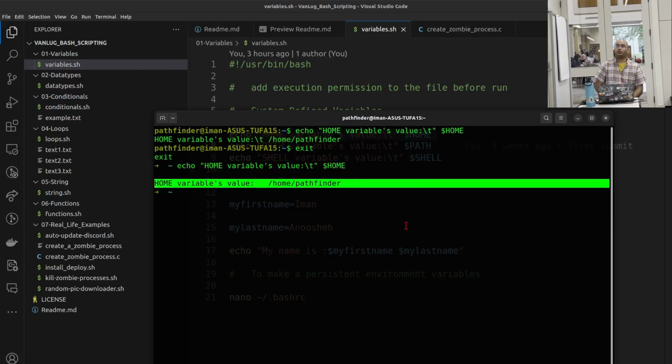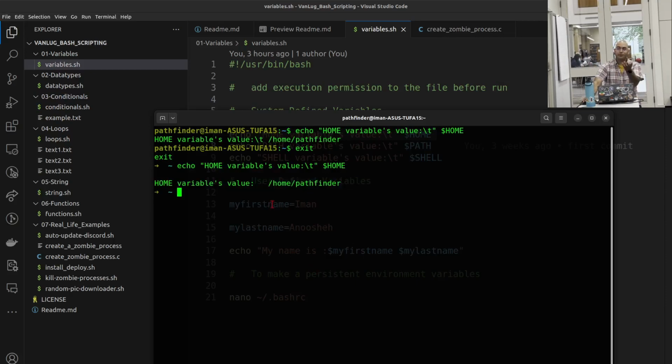The tab, thank you. So in my Z shell, by default, it understands escape characters like \t or new line. There are others as well, right? The \n goes to the new line. I believe the echo by default in Z shell is echo -e, which understands the escape characters.